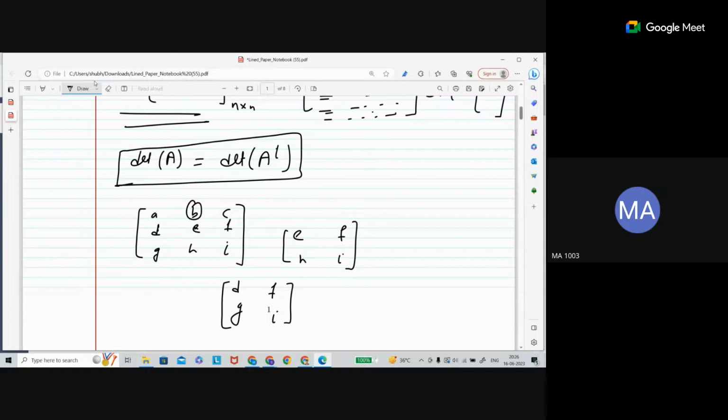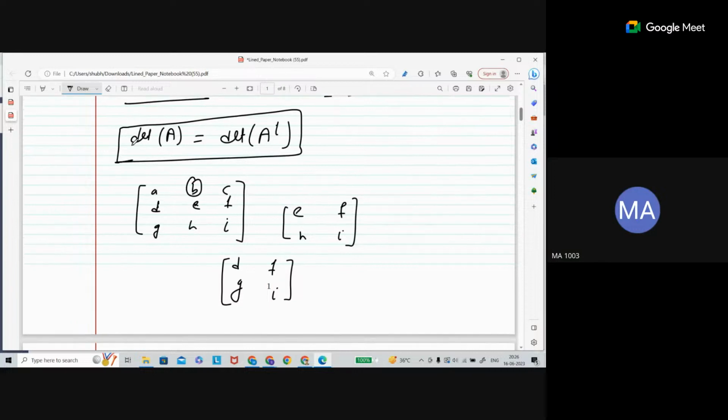And the cofactor is the minor with the sign changed. You are writing it with the sign. That means the sign here is actually this one.